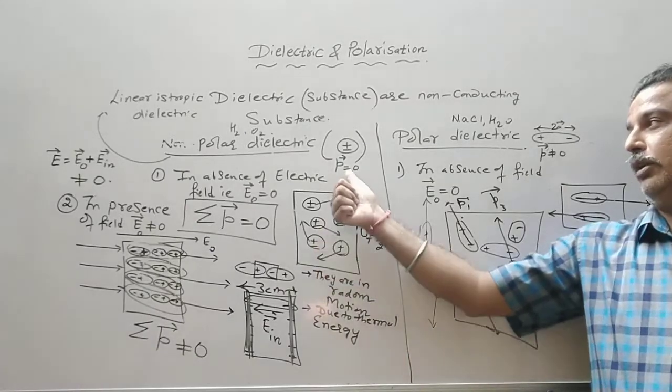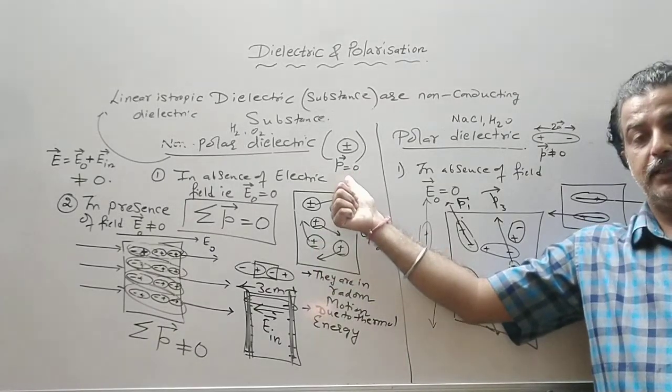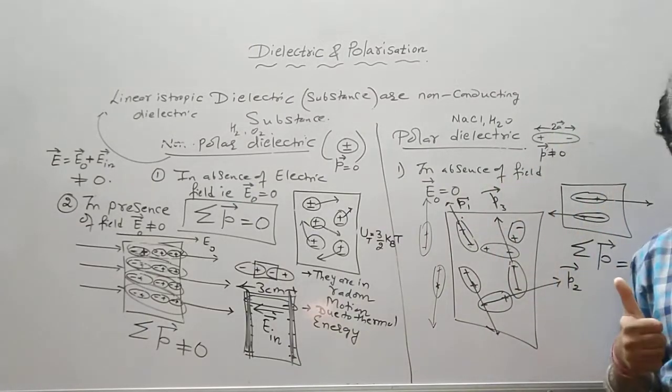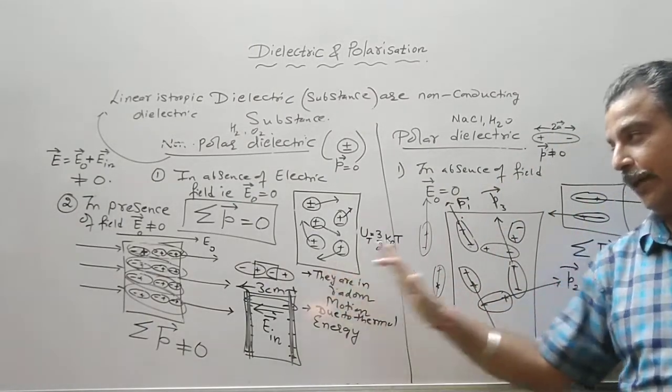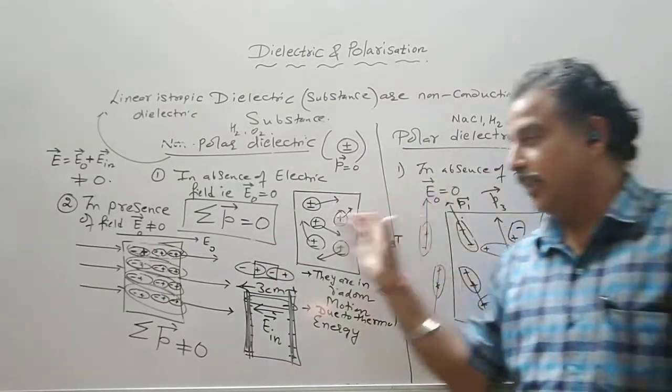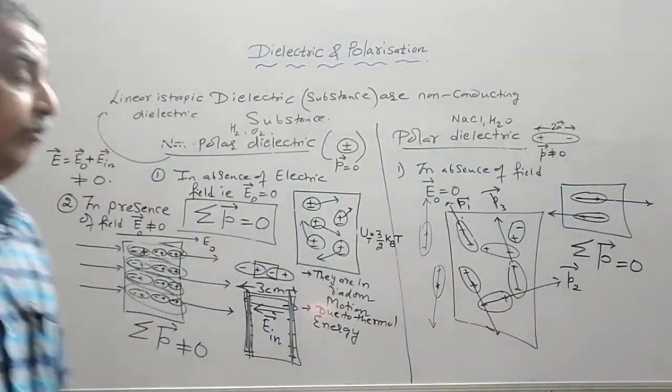Each molecule has 0 dipole moment. Each molecule has non-zero dipole moment. Resultant dipole moment summation P of both is 0. So this is the behavior in the absence of the field.